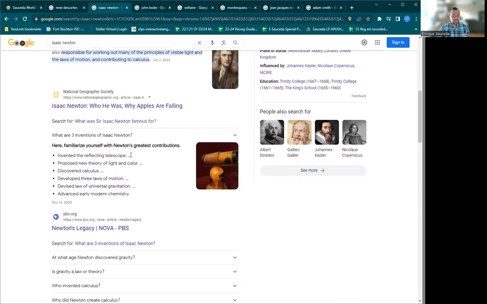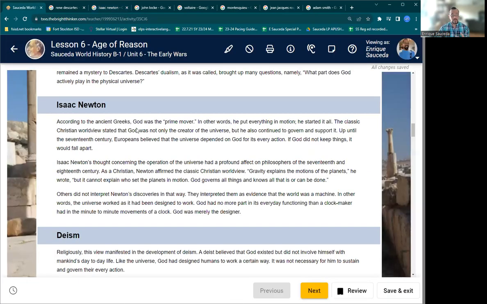Inventions: he invented the reflecting telescope, a new theory of light and color, discovered calculus, formulated the 3 laws of motion, devised the law of universal gravitation, and advanced early modern chemistry. These guys did a whole bunch of stuff. Again, you're encouraged to read. I'm just briefing over this.